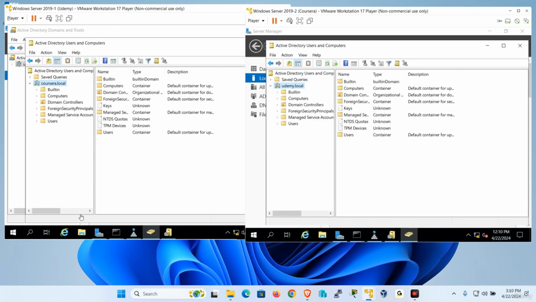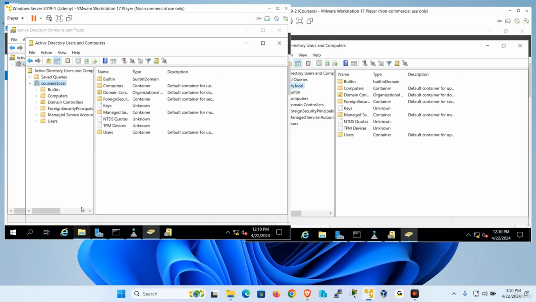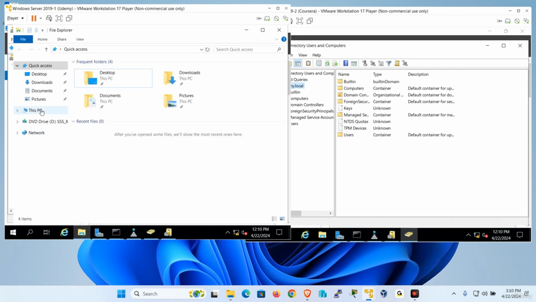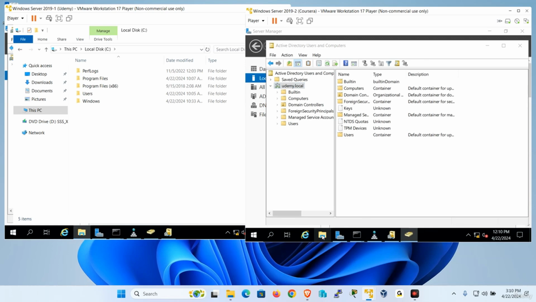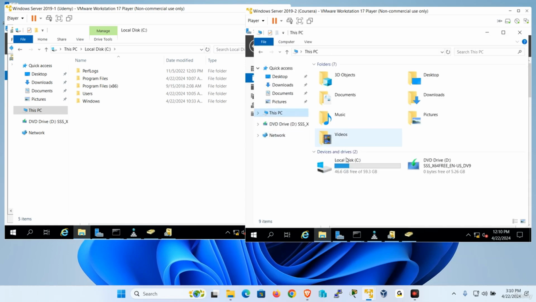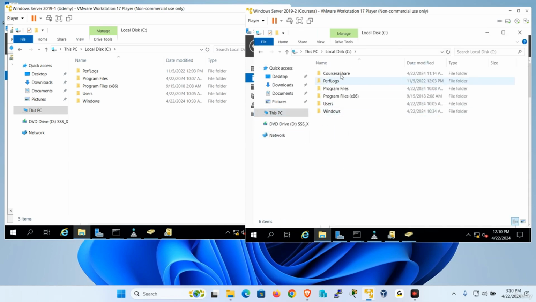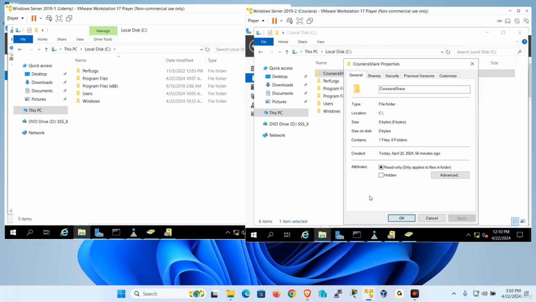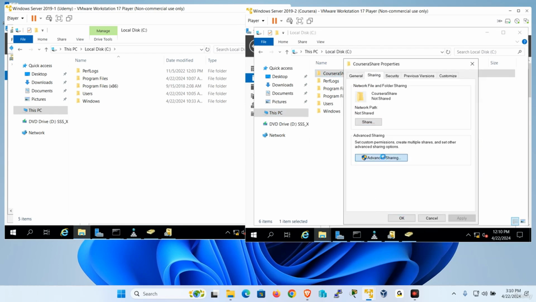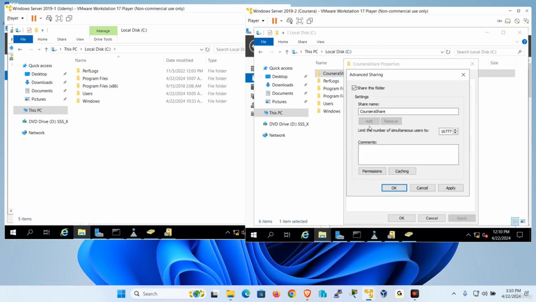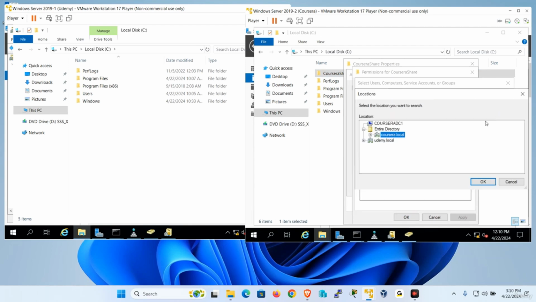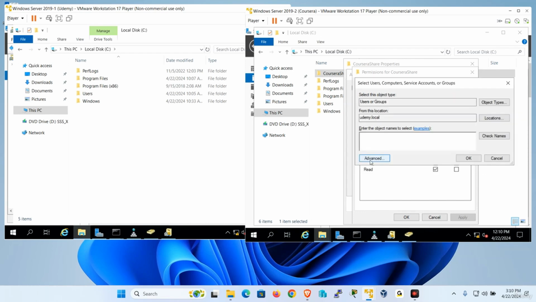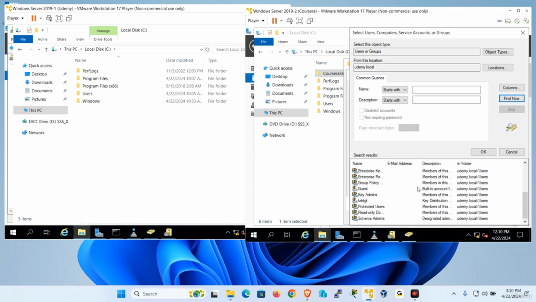Well, how about this? Do you remember I had a shared folder? Where was the shared folder? I believe it was over here. So if I go to my C drive, it was actually on this side. If I go to the C drive, I have the folder called Coursera Share. If I go properties and I go sharing, advanced sharing, share this folder, permissions, add locations, I see Udemy. You see that? So I could give access to users from Udemy.